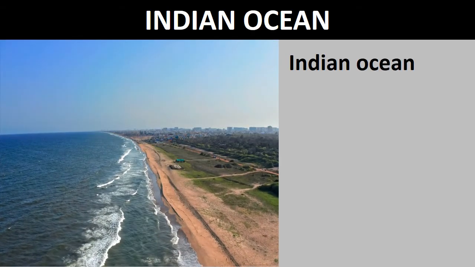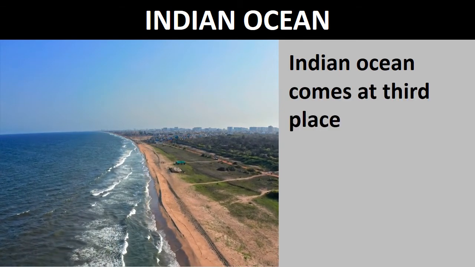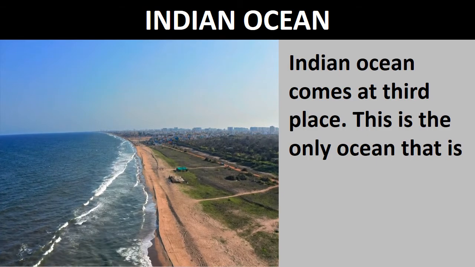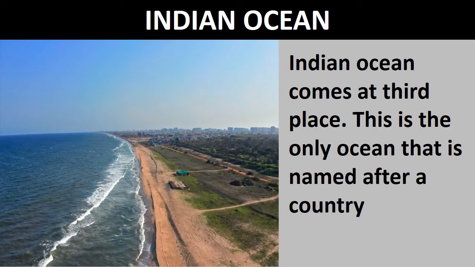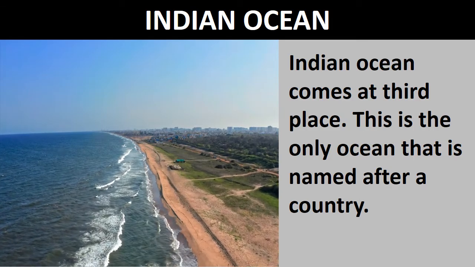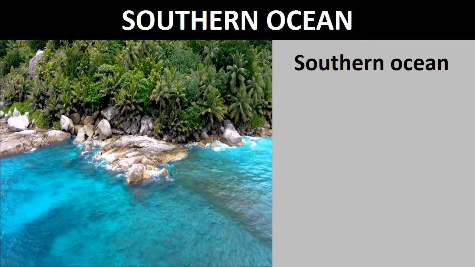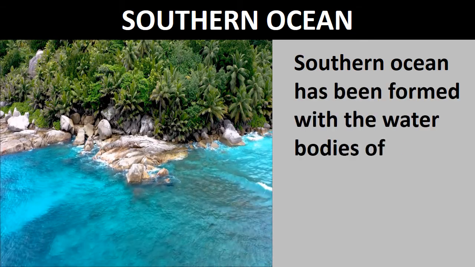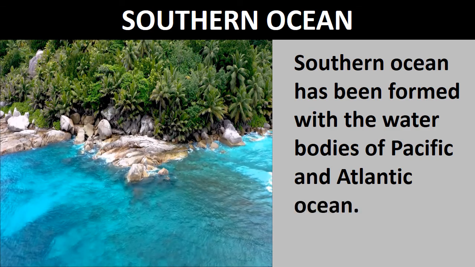Indian Ocean. Indian Ocean comes at third place. This is the only ocean that is named after a country. Southern Ocean. Southern Ocean has been formed with the water bodies of Pacific and Atlantic Ocean.